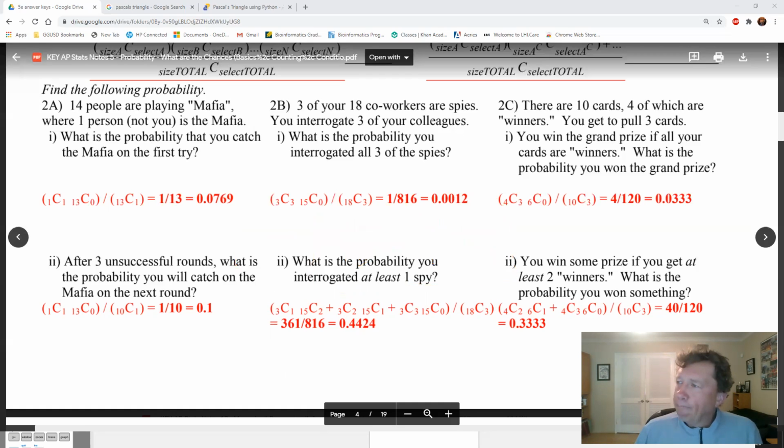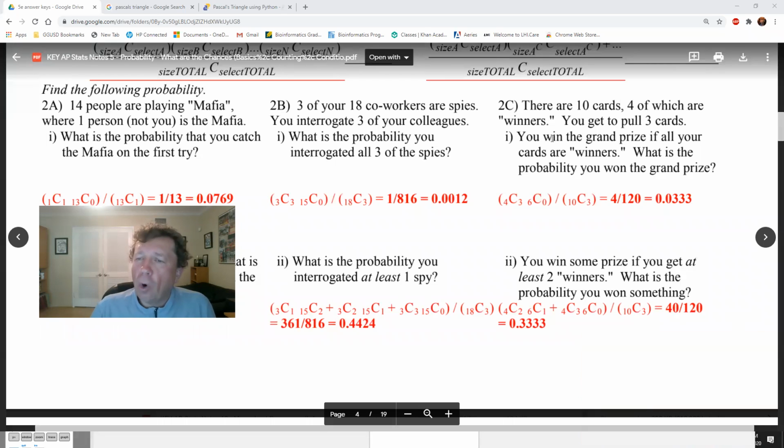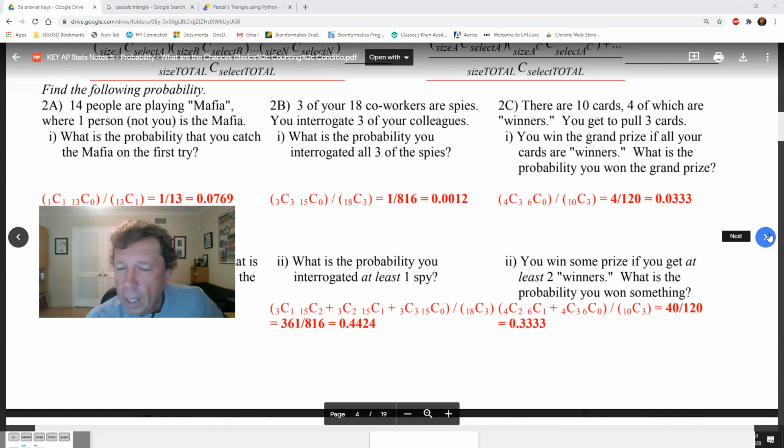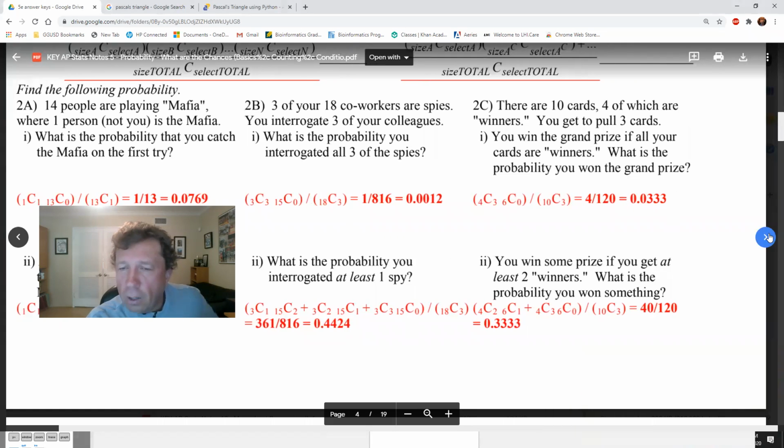Next. There are 10 cards, 4 of which are winners. You pull 3 cards. You win the grand prize if all your cards are winners. What is the probability you won the grand prize? All right. Here's the combination way of doing it. Of the four cards, I got 3 of them. Okay. And of the 6 cards I didn't want, I got none of those. And I'm dividing it by the 10 cards total where I chose 3.